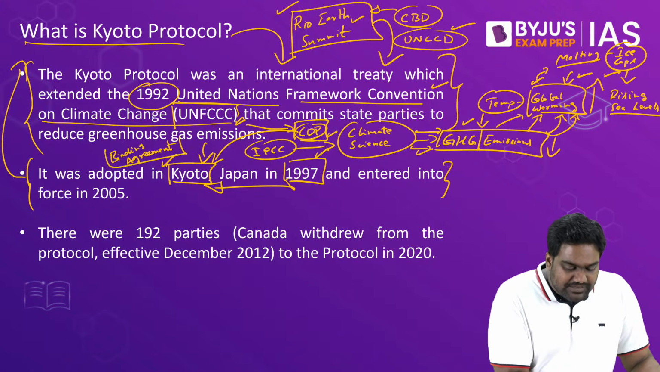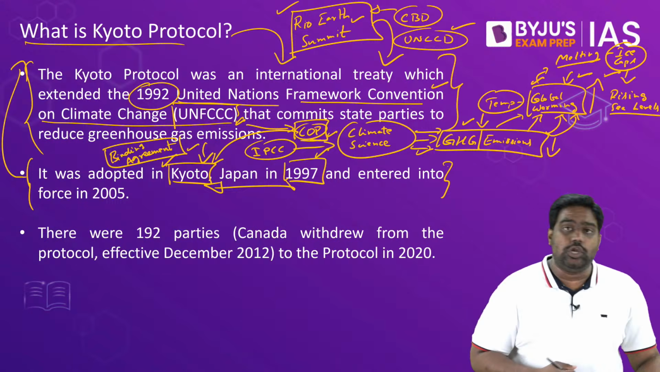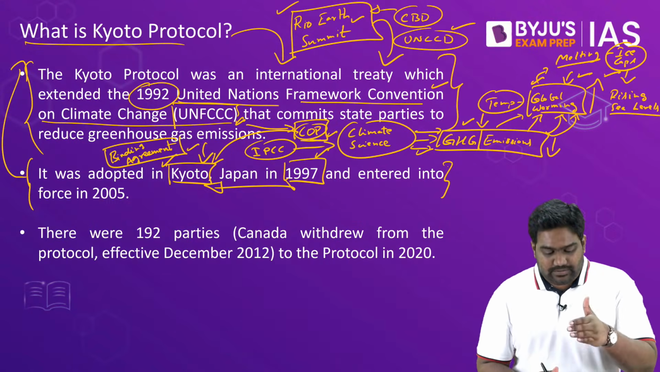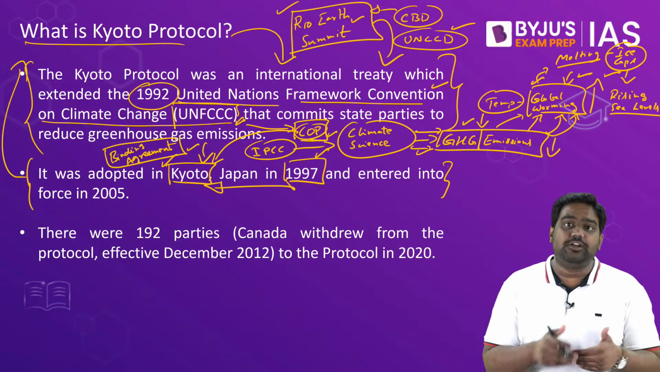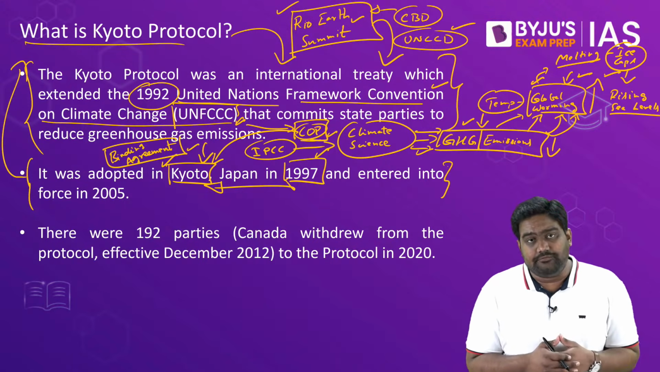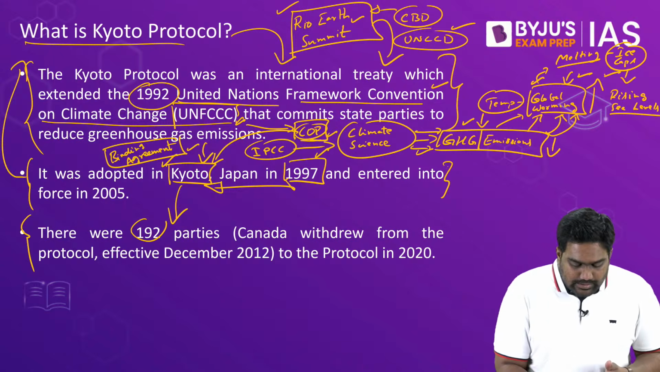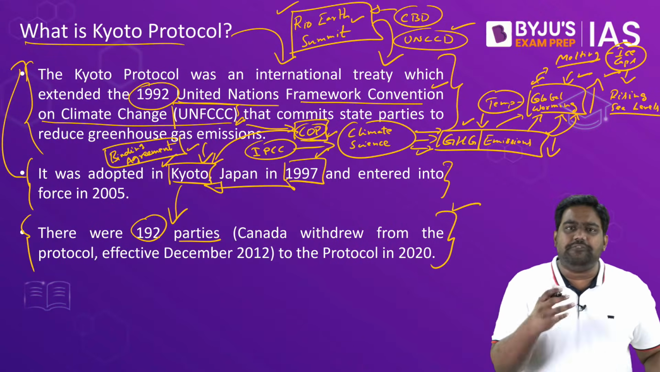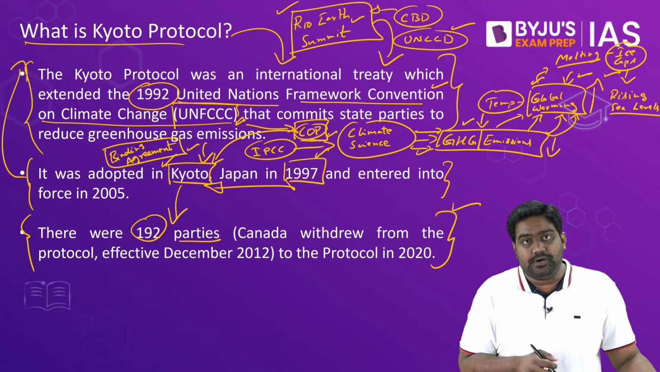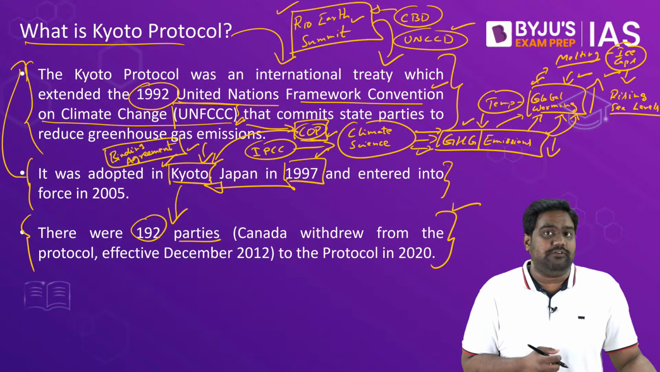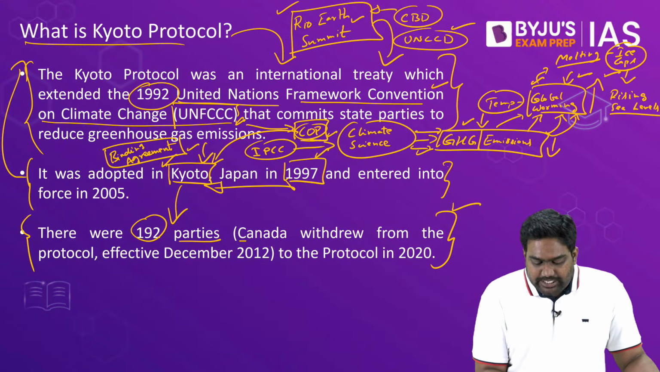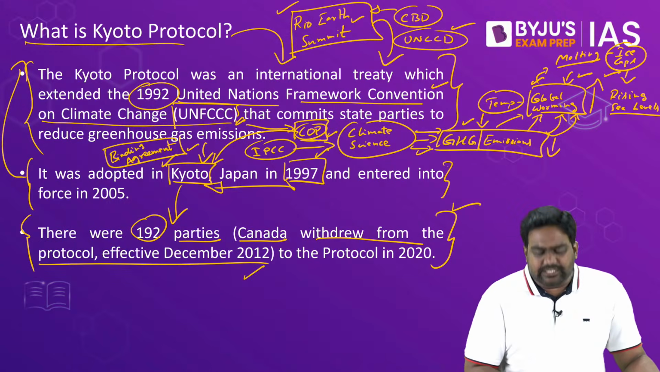It was signed 5 years after the Climate Change Convention was launched. In 1997, this was the first binding agreement that was signed under the Climate Change Convention. So this is referred to as the Kyoto Protocol, and 192 countries, almost every UN member, signed and ratified this convention. However, Canada did withdraw later, but that's a later development.